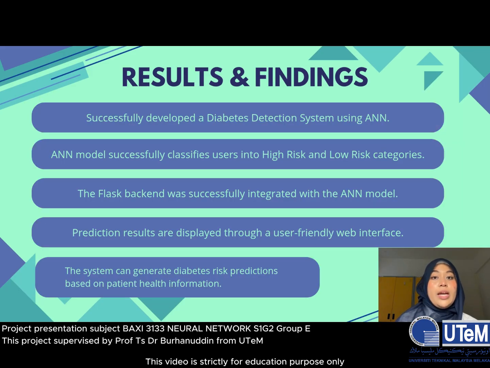I'm Elsa Yasmin, and I will be presenting the results and findings. The project was successfully completed and the ANN model was integrated with the web-based system. The system is able to classify users into high-risk and low-risk categories and display the prediction results through a user-friendly interface. This demonstrates the effectiveness of ANN in supporting diabetes risk prediction.